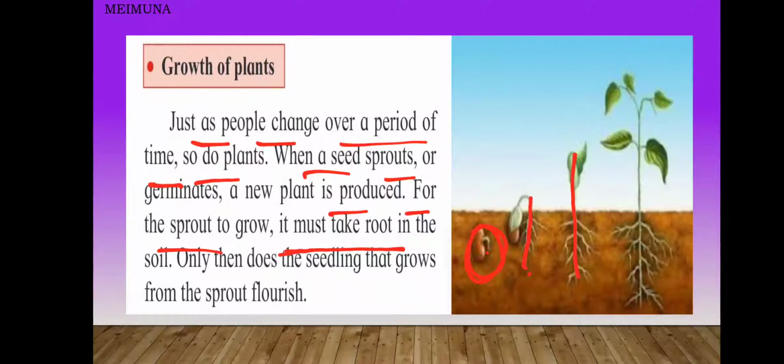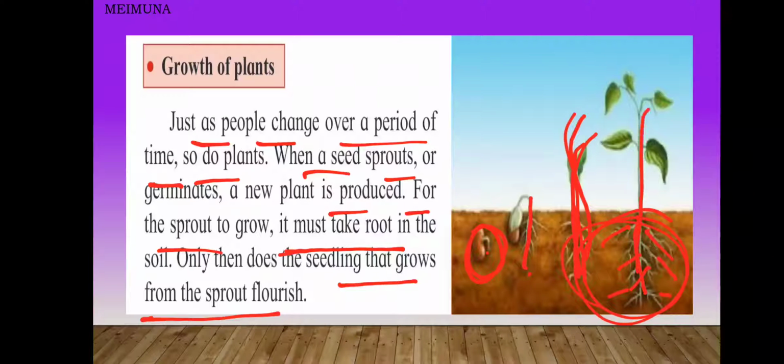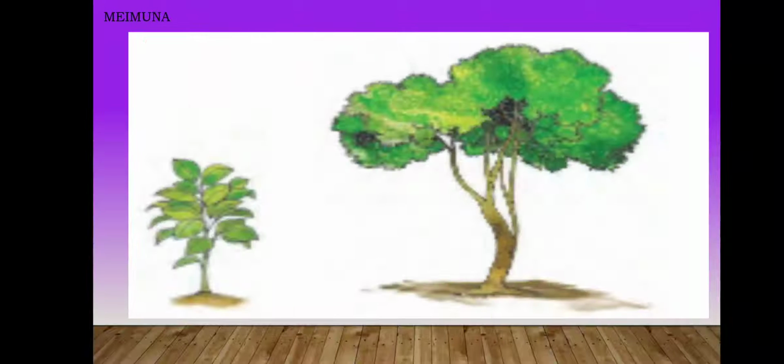First of all, see, it is coming out of the soil, the root must grow, and it should grow in the soil. Only then does the seedling that grows from the sprout flourish. Slowly it will come out of the soil, and when the roots are growing in the soil, the plant will come out of the soil.